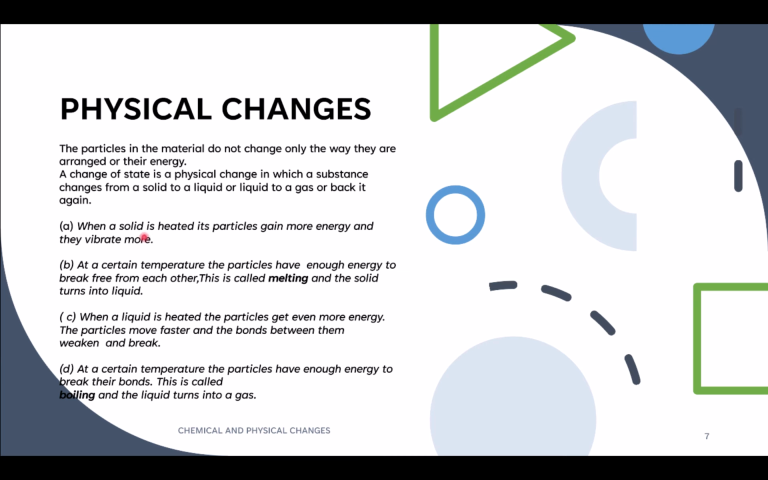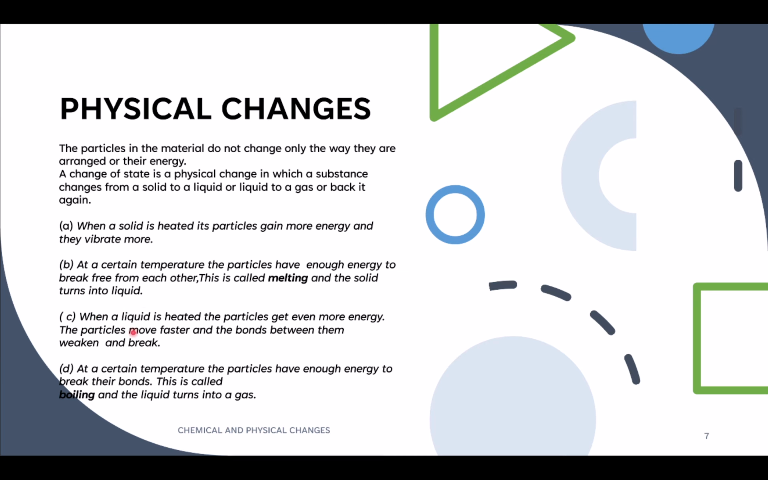First of all, here is the example. When a solid is heated, for example, we take the solid as ice. When the ice is heated, its particles gain more energy and they vibrate more. At a certain temperature, the solid, ice, has enough energy to break free the bonds from each other. This point is called melting, and the solid ice turns into liquid.